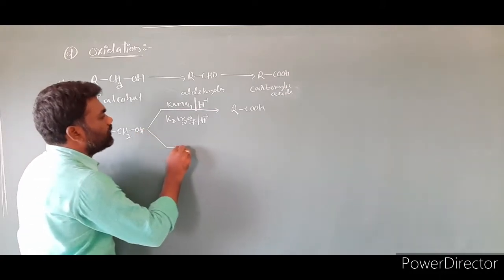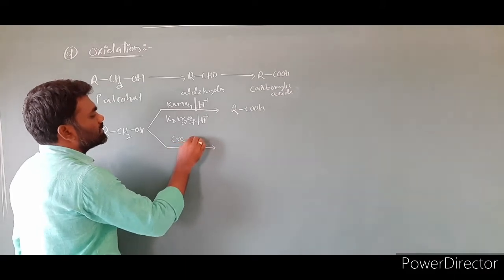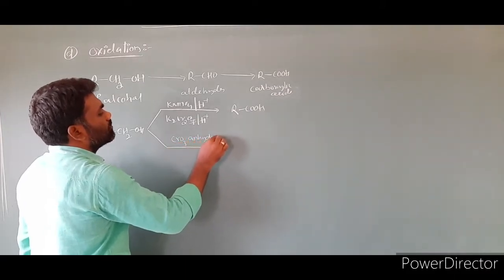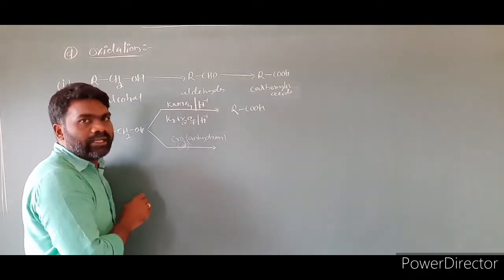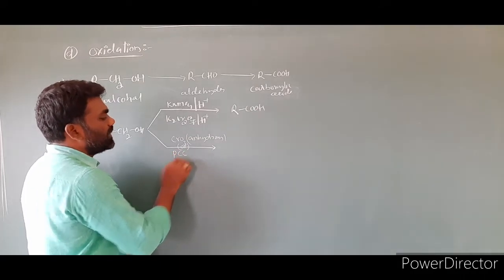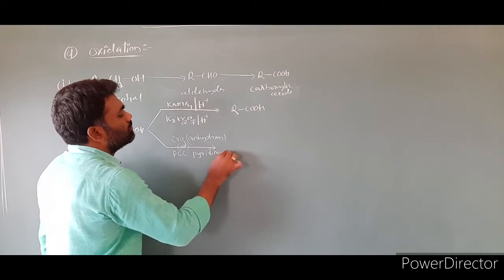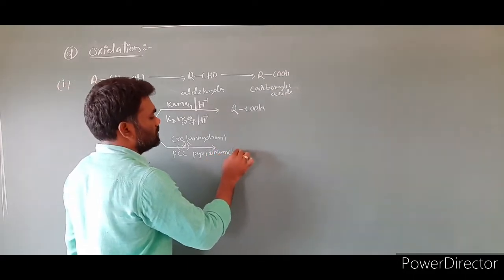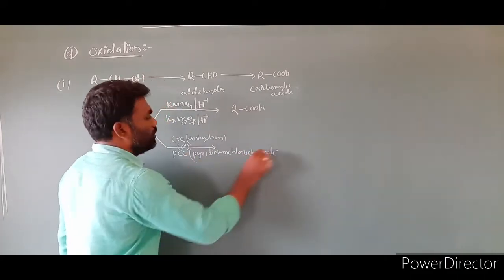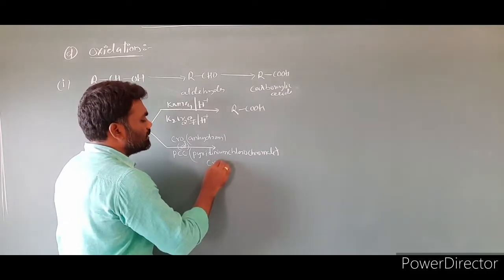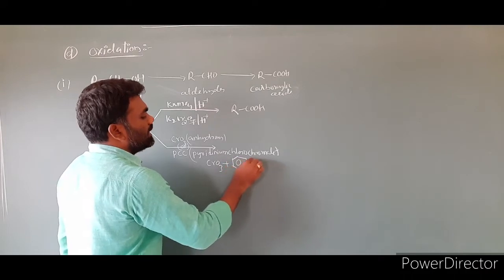Apart from it, if you use reagents like CrO3 anhydrous, or another reagent, PCC. PCC means pyridinium chlorochromate. It is formed by CrO3 plus pyridine plus hydrochloric acid.